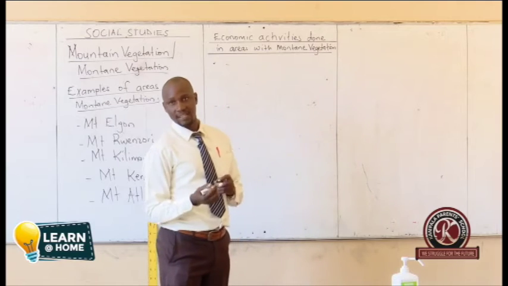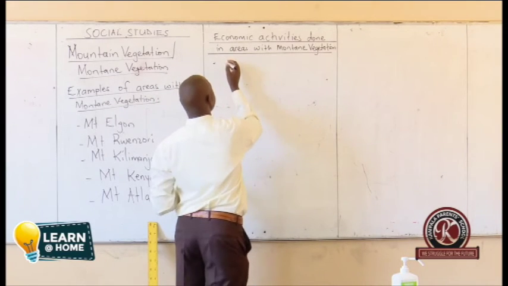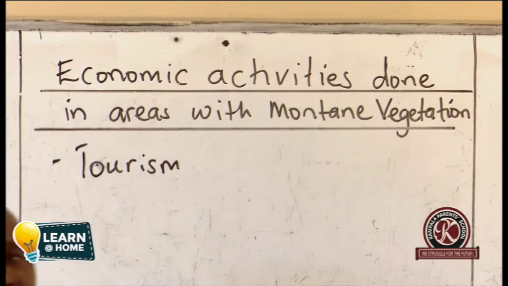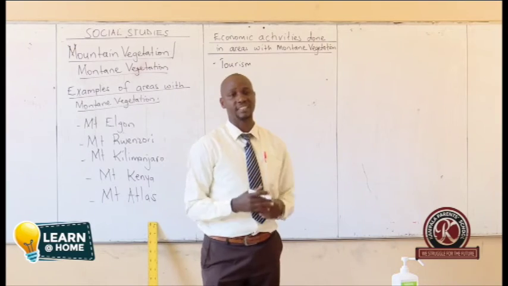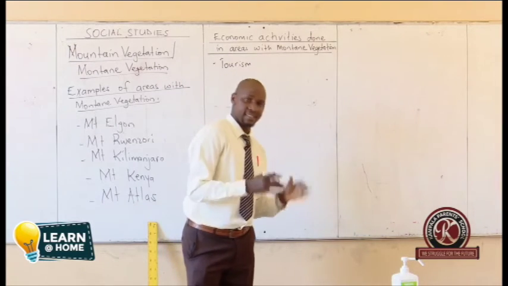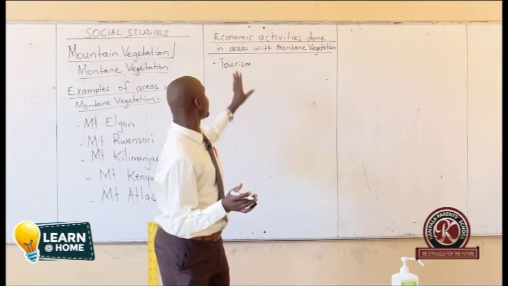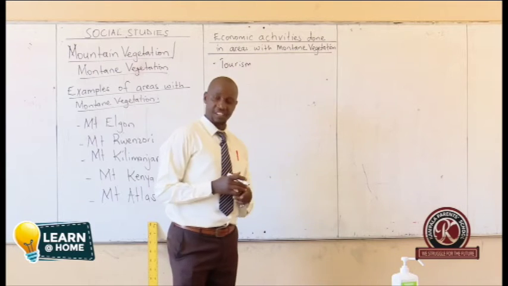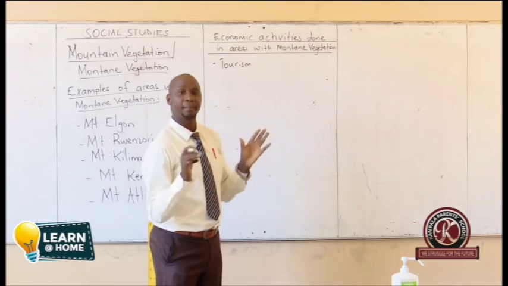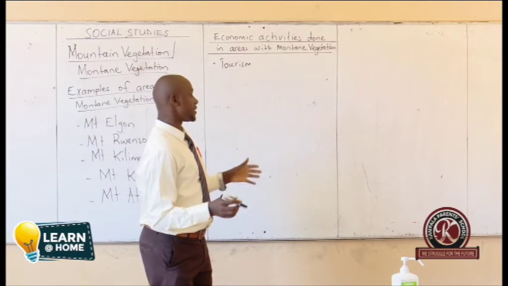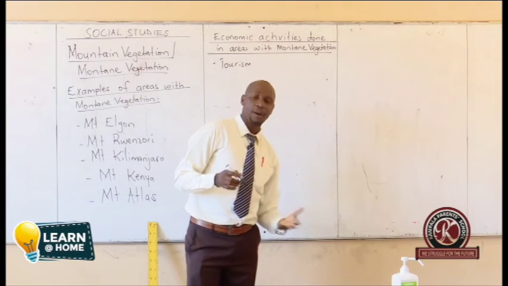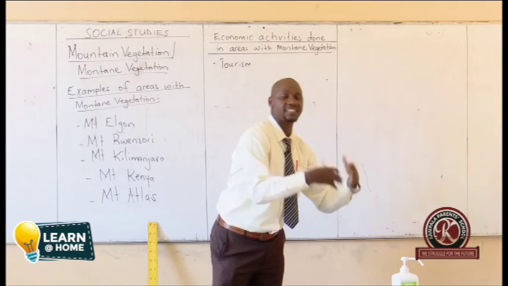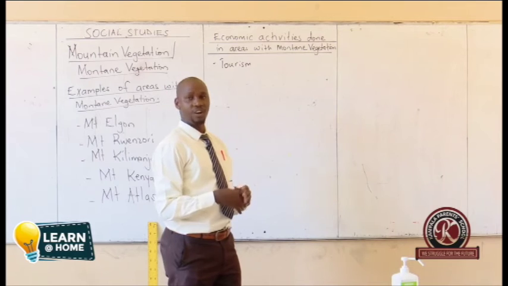So, tell us one. Yes, one is saying tourism. Like we said, tourism can be done everywhere in mountainous areas, around lakes, rivers, forested areas. Tourism is the act of visiting places for leisure and study purpose. When you go around Mountain Elgon, or to another place, you can be enjoying and at the same time studying. That's what we call tourism.